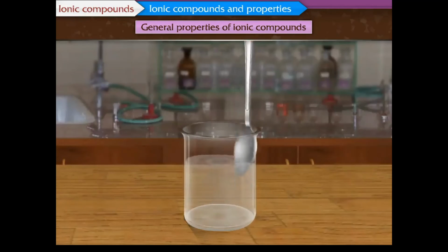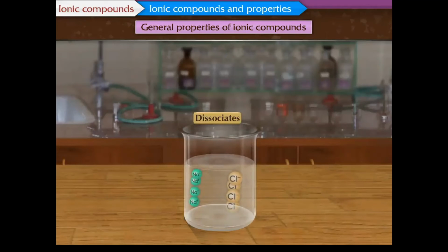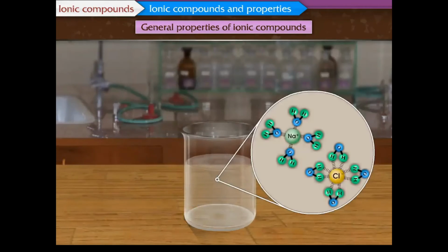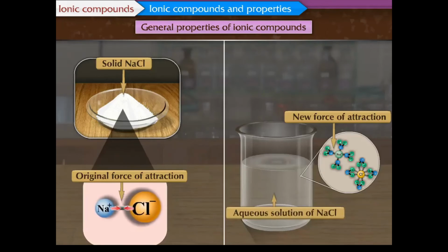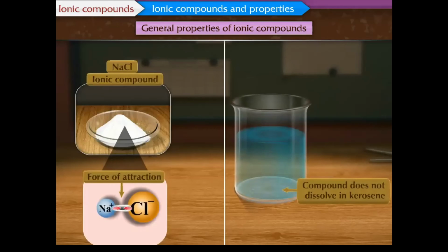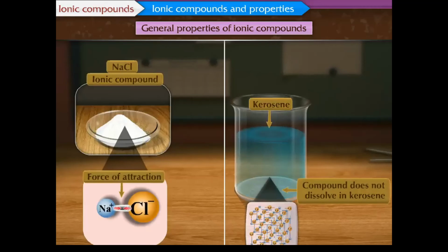When an ionic compound dissolves in water, the compound dissociates into ions. The water molecules orient themselves around the ions in a peculiar manner. Thus, a new force of attraction is established between the ions and the water molecules, which replaces the original intermolecular force of attraction. This results in the formation of an aqueous solution. When an ionic compound is added to a solvent like kerosene, unlike water, a new attractive force is not established, and hence the compound does not dissolve in kerosene.